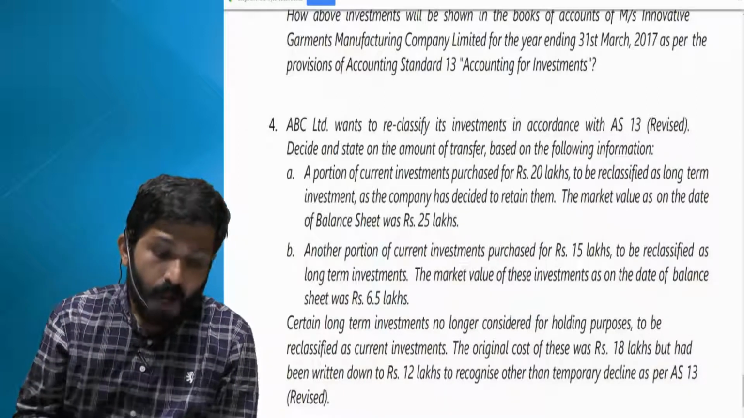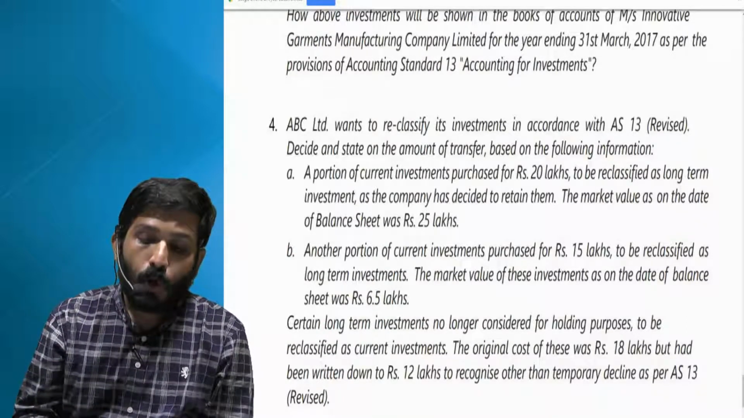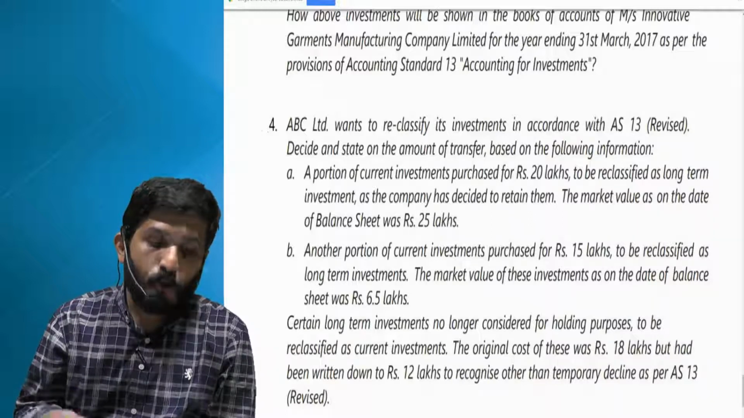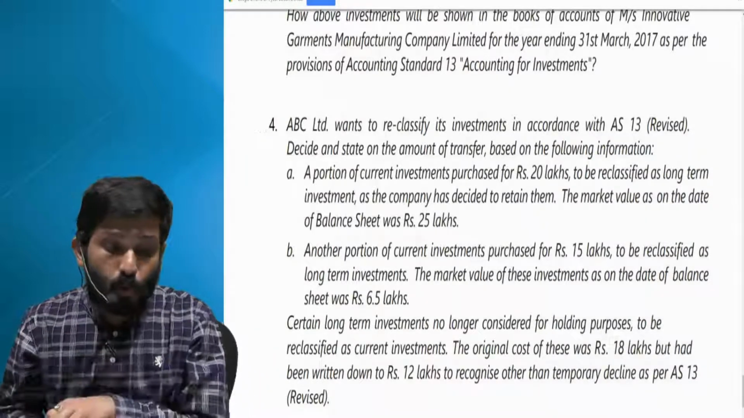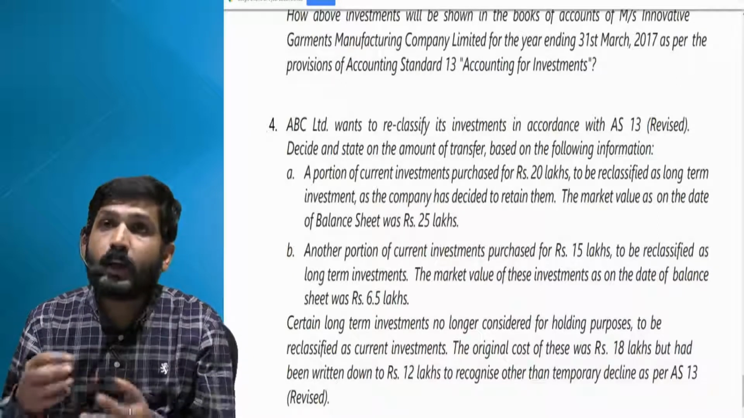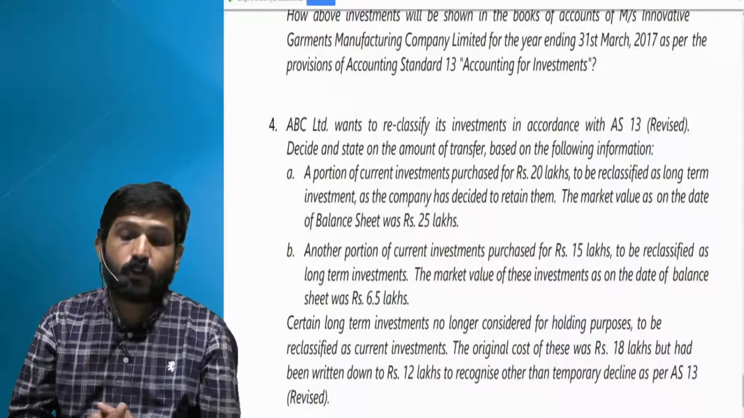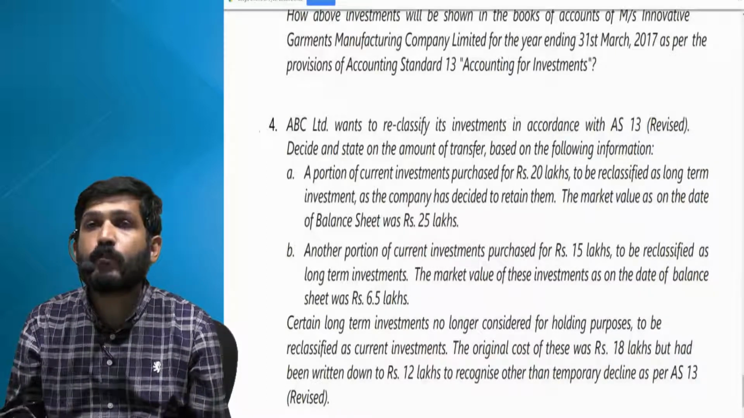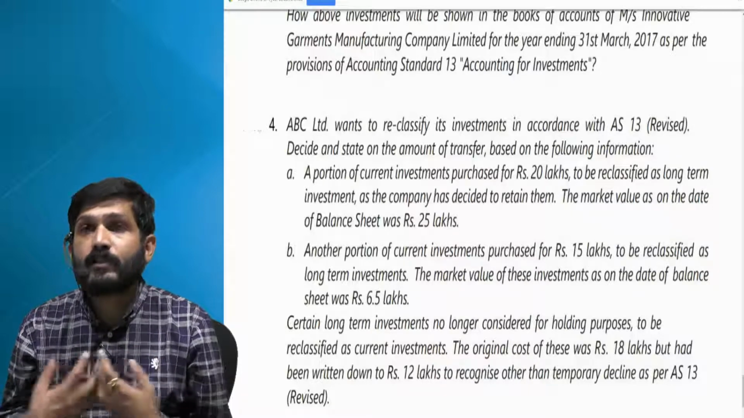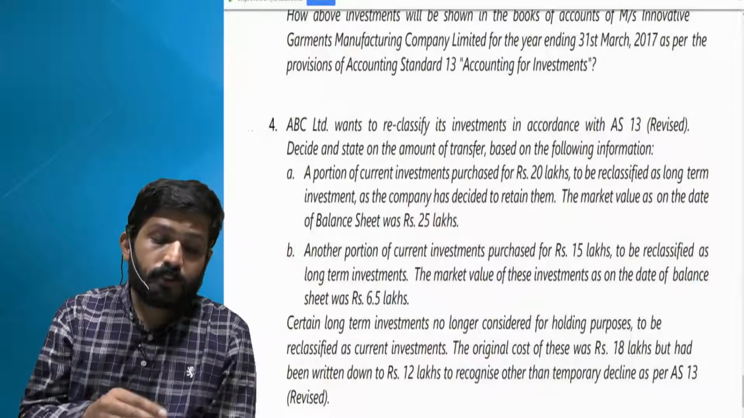B. Another portion of current investment purchased for 15 lakhs to be classified as long-term. So when you're going from current to long-term, again same, you have to take at cost or fair value which is lower. The market value of this investment as on the date of balance sheet was 6.5 lakhs. So cost 15 lakhs, fair value 6.5. What is less? 6.5. I'll take it at 6.5. And actually it is a C part.